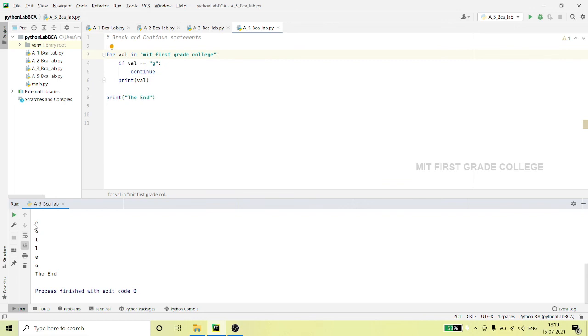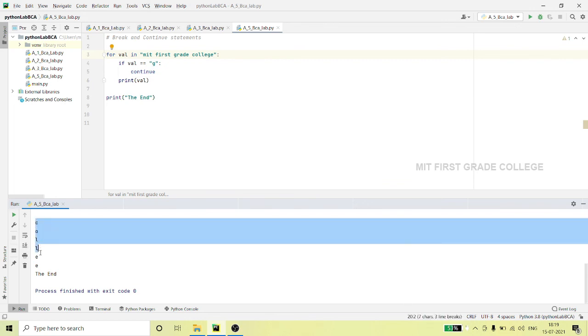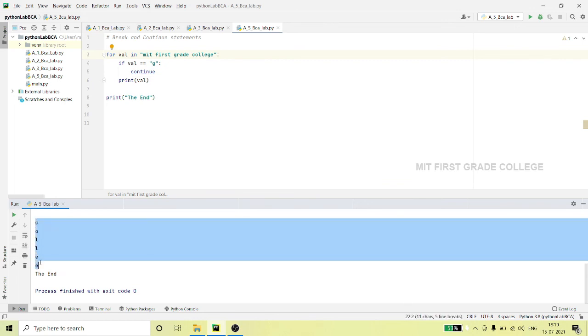So wherever you have g, it is not printing; it skips and then comes back and prints the next value.